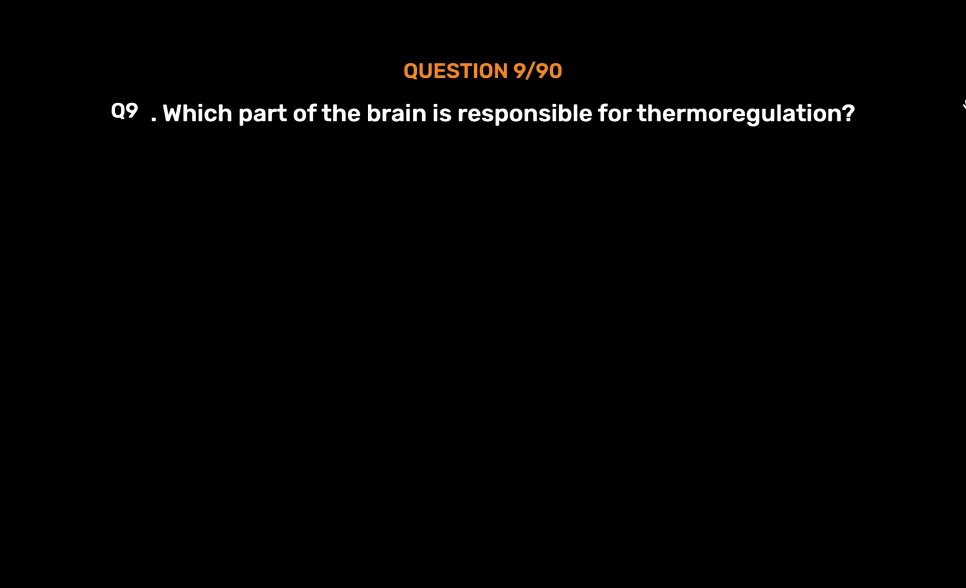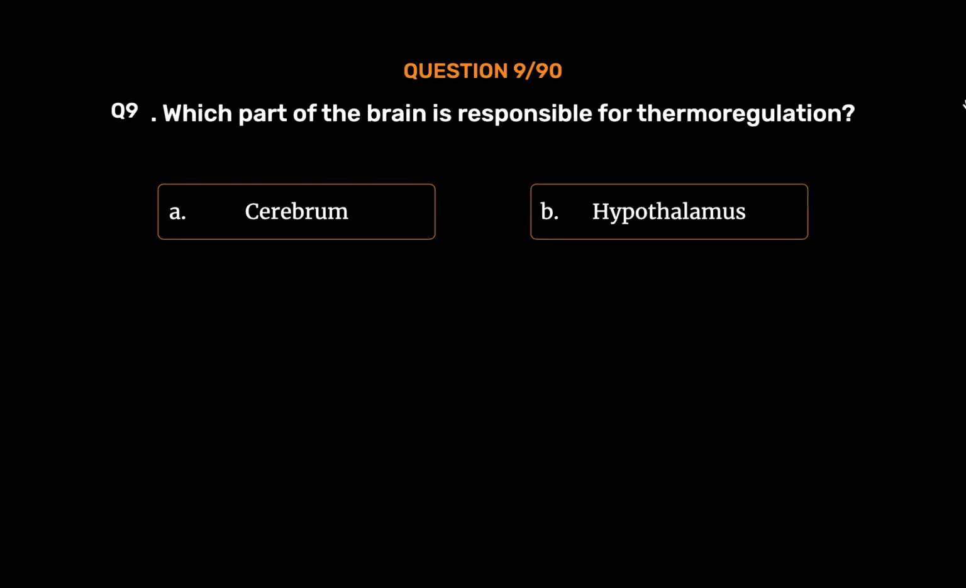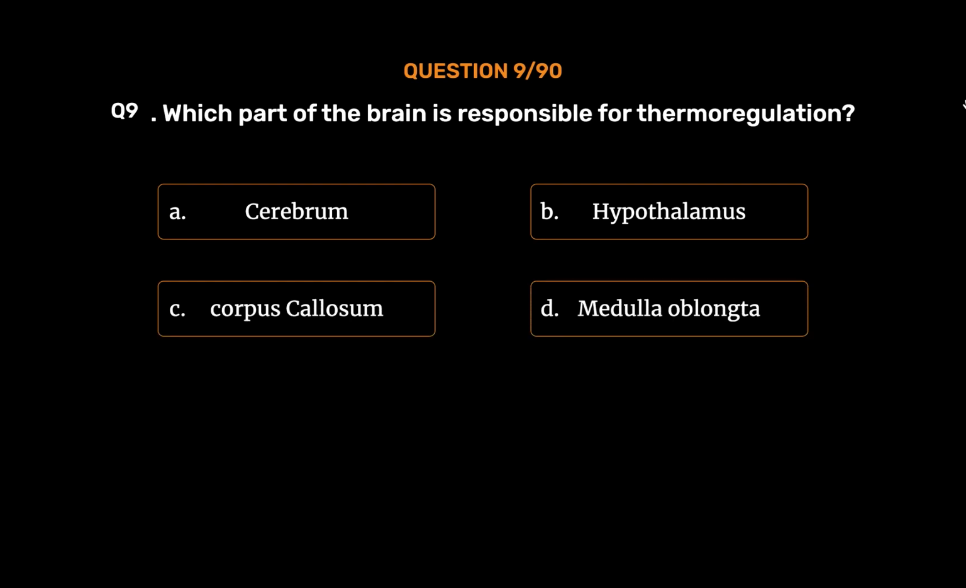Question number 9. Which part of the brain is responsible for thermoregulation? Option A. Cerebrum. Option B. Hypothalamus. Option C. Corpus callosum. Option D. Medulla oblongata. The correct answer is Option B.